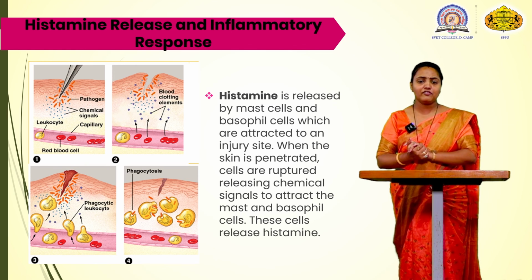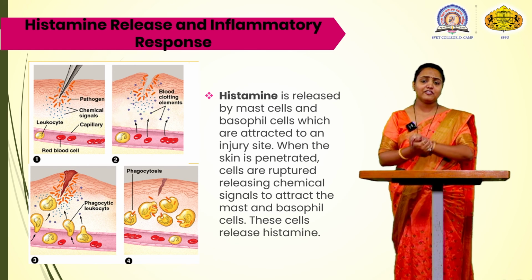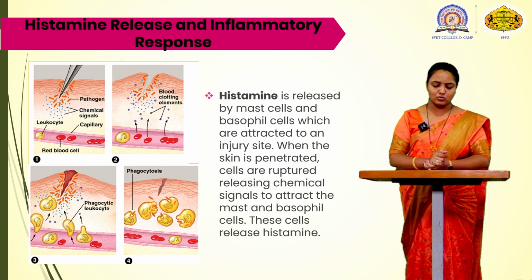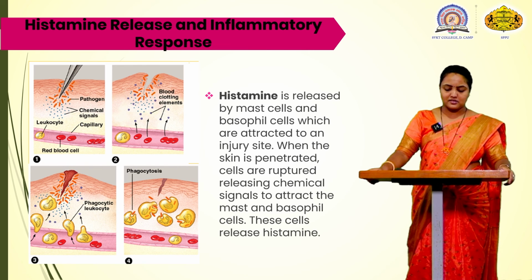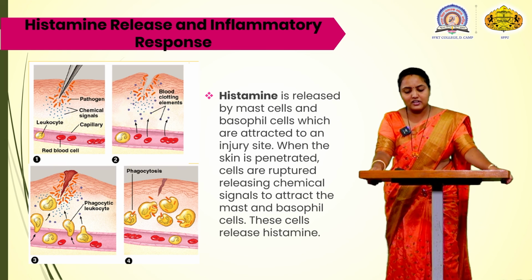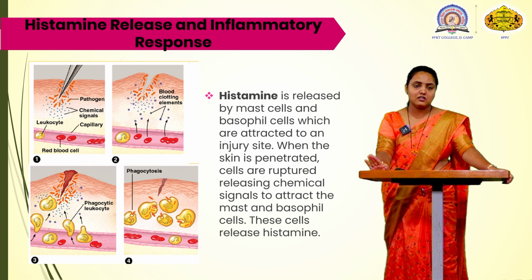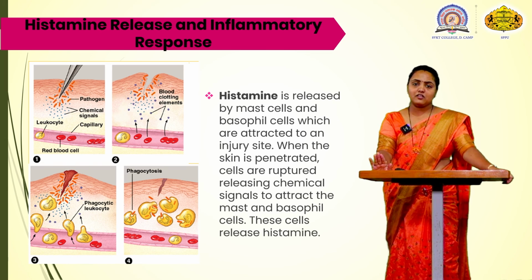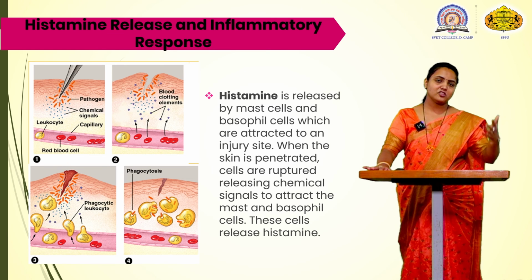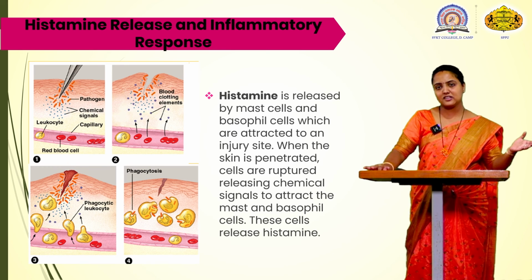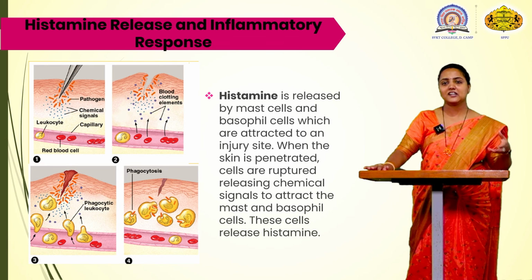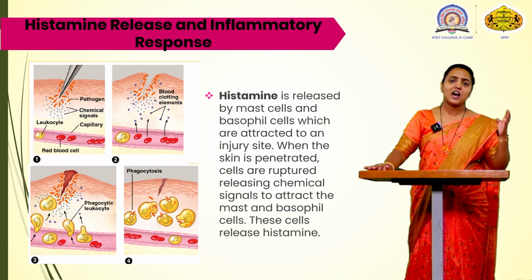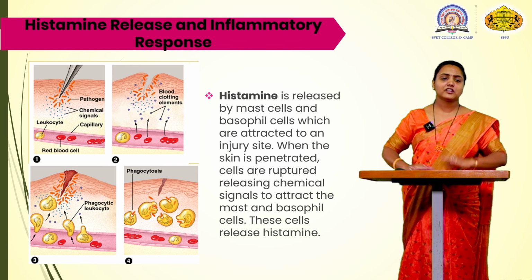Then what will the phagocytes do? You can see in the figure, the phagocytes are engulfing the pathogen. They will clean up the pathogen, removing the cell debris, and then some phagocytes will die in cleaning the foreign material, leaving the pus. There is pus formation. Pus formation is the last stage of the phagocytic cell. That is the cell debris. What is pus? Pus is the cell debris, that is dead cells which are found after the killing of various pathogens.